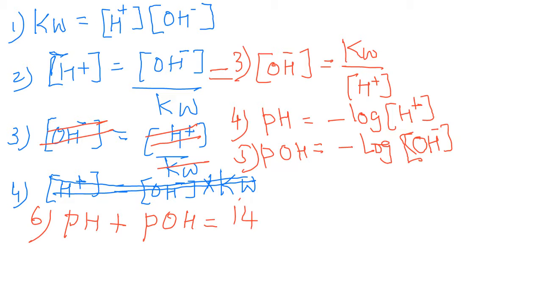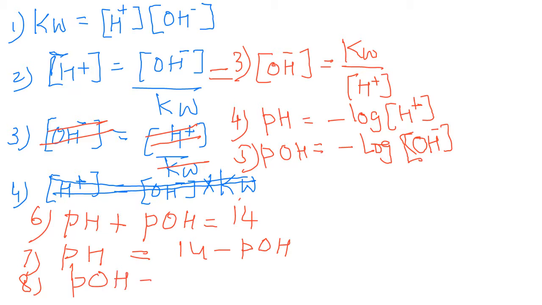All right. This is number 6. Number 7, same thing. If you want to calculate pH, it is equal to 14 minus pOH. If you want to calculate pOH, equal to 14 minus pH.